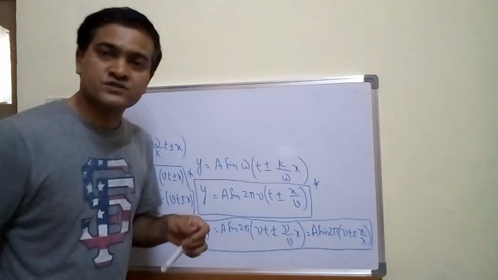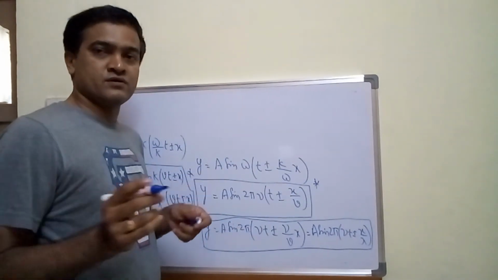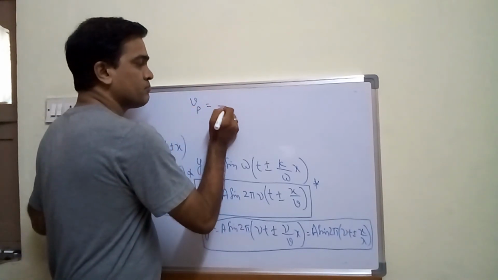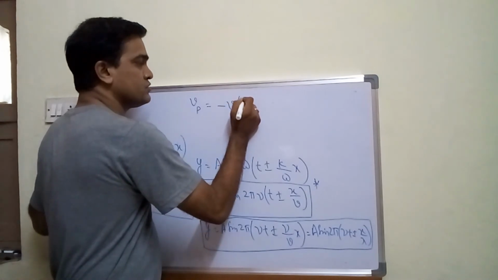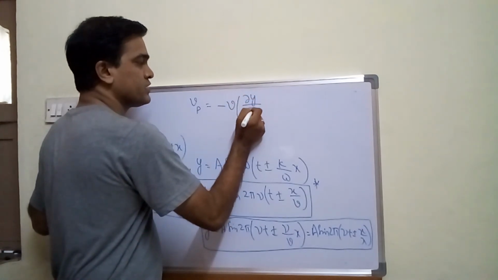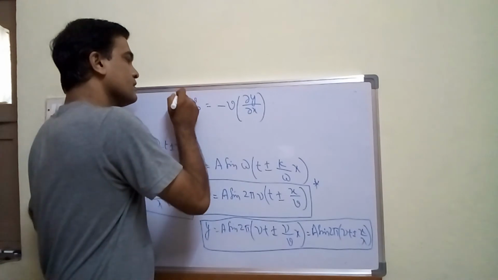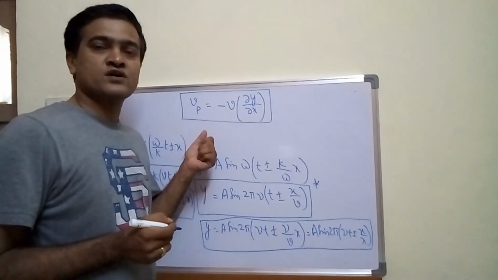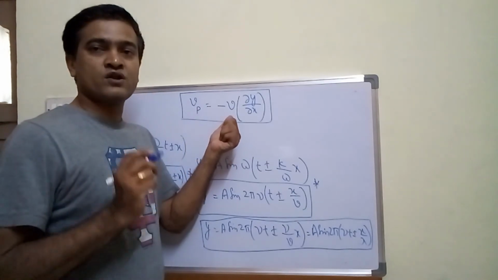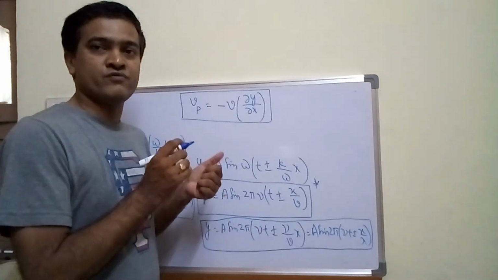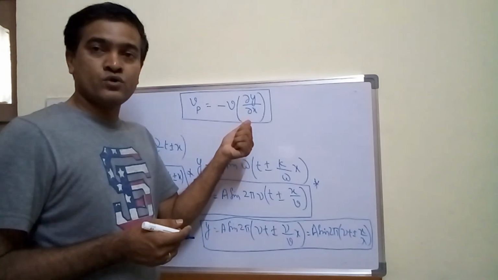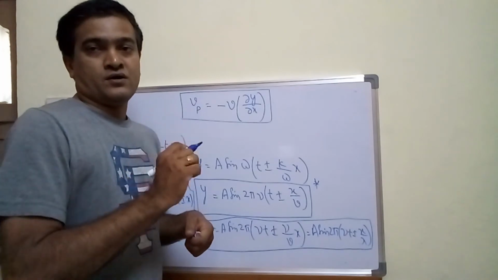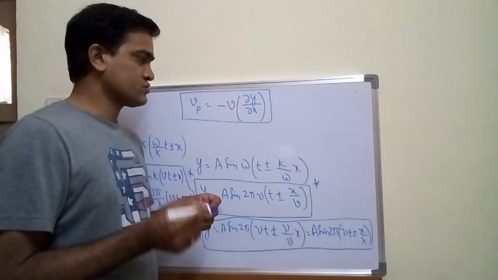So Vp is equal to minus V into dou y by dou x, right? This is the formula we have. Vp stands for velocity of particle, V stands for velocity of wave, or simply wave velocity. Dou y by dou x gives the slope of that particle on the curve, right?